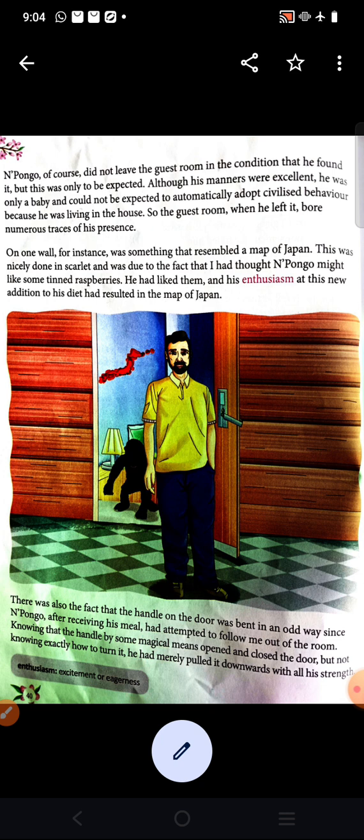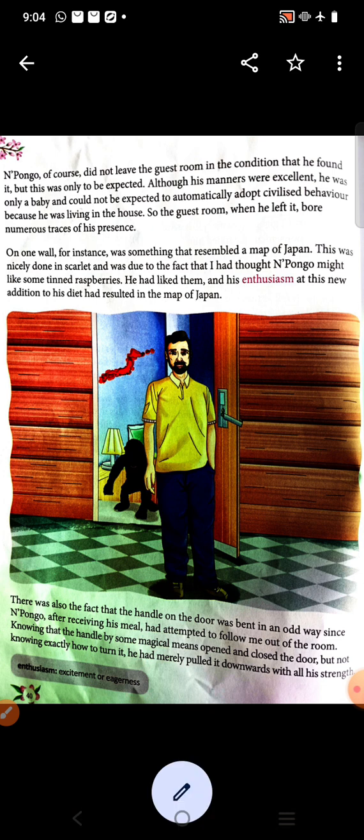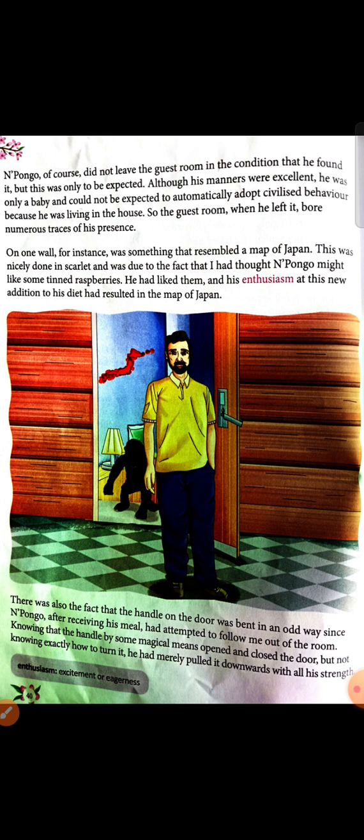This was nicely done in scarlet and was due to the fact that I had thought Pongo might like some tinned raspberries. Here the author gave Pongo what? Raspberries. Raspberries were given to Pongo. And what did he do? He ate them. He liked them so much and he ate them.